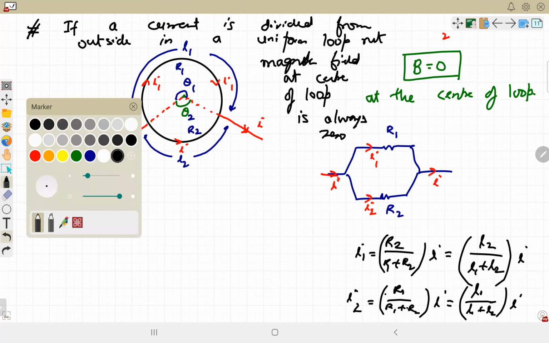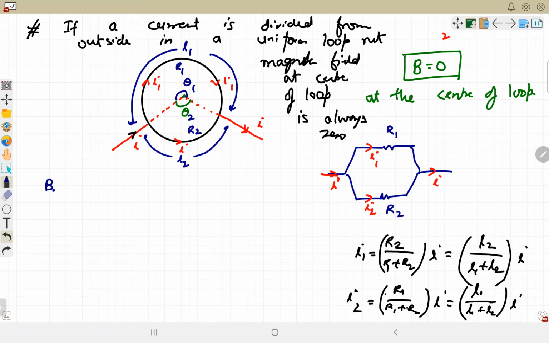Magnetic field due to the upper wire, B1. कितना होगा ये? Using that arc formula, θ1 by 2 pi times mu naught I1 by 2r. Small r कर लेते हैं. Small r is the radius. Capital R we are using here for resistance. The direction of the magnetic field due to the upper wire is, ऊपर वाले वायर में current है clockwise, so inwards.